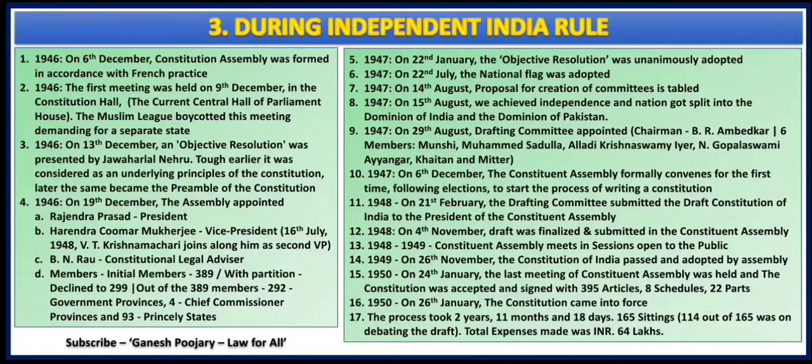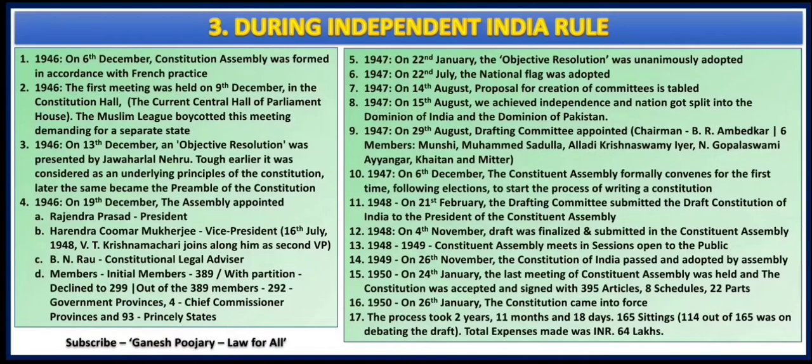And you have to observe one another date, that is 16th July 1948, when V.T. Krishnamachari joined as another vice president, the second vice president to H.C. Mukherjee. Now there were two vice presidents. The first was on 19th December 1946 and the second joined on 16th July 1948. Now who was the constitutional legal advisor? B.N. Rao was selected as the constitutional legal advisor.